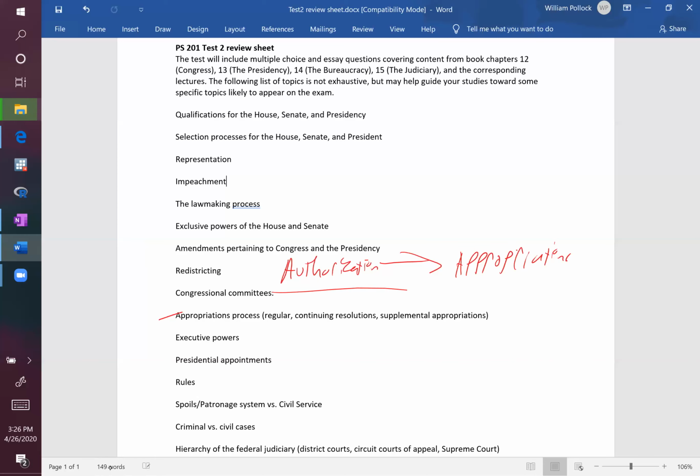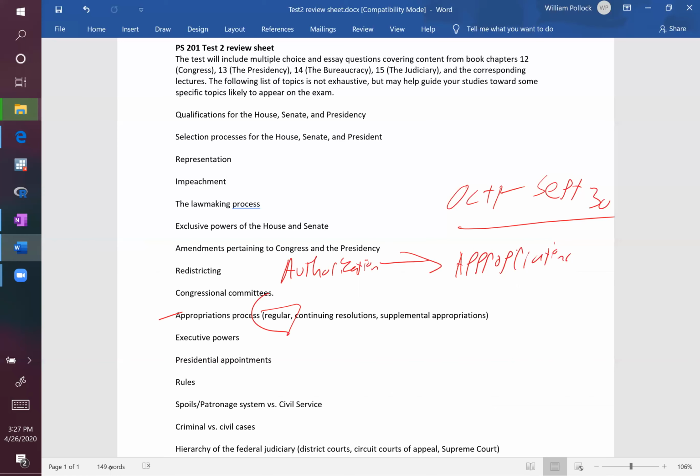So authorization, generally speaking, will only need to take place once for most programs, for most departments or agencies. Appropriations is the actual spending of money that has to happen on a yearly basis, right? So every year, every fiscal year, which is running from October the 1st, we talked about, through September the 30th. And every year, the federal government has to pass money to spend during a fiscal year through this appropriations process. This is what we refer to as regular appropriations, what I just described.